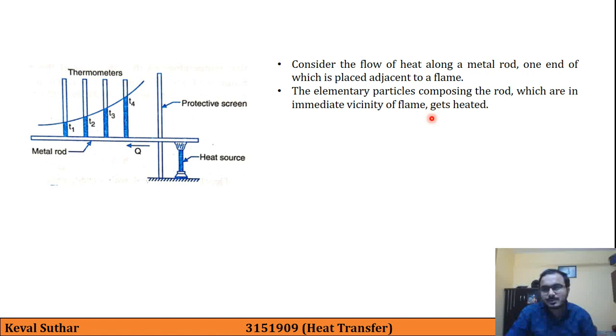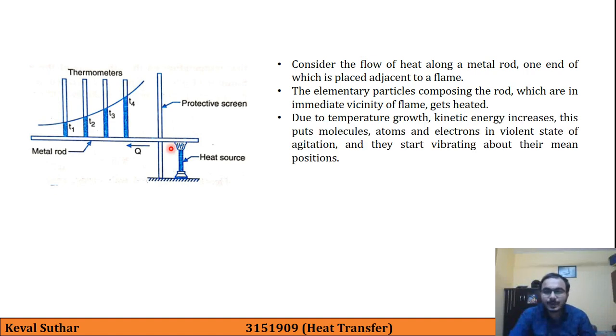These elementary particles can be atoms, molecules or electrons. Due to temperature growth, kinetic energy increases, and this puts molecules, atoms and free electrons in a violent state of agitation, and they will start vibrating about their mean position. So as the temperature increases on the rightmost part, molecules, atoms and free electrons will start vibrating in a very violent manner.